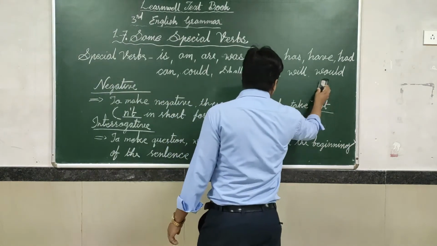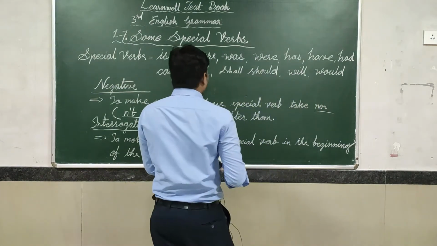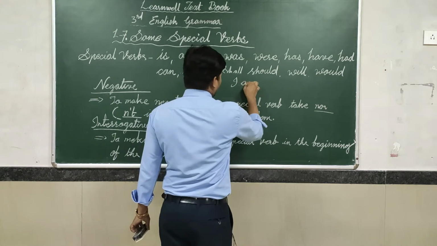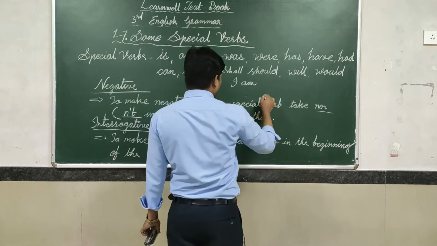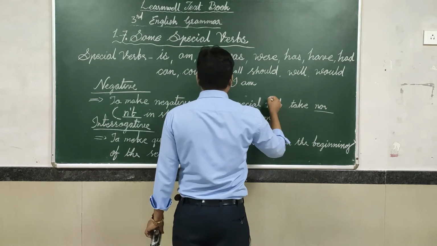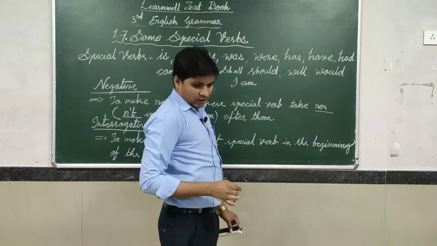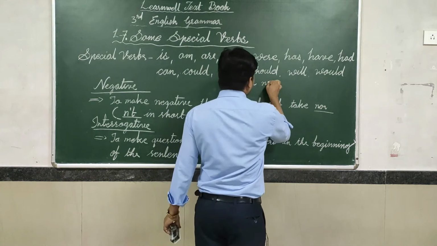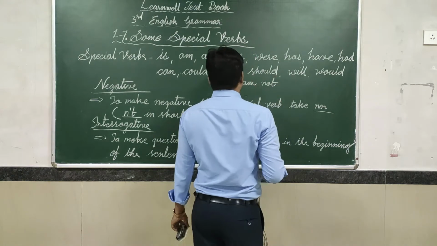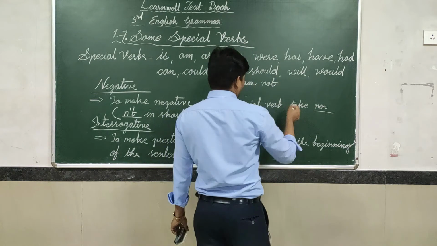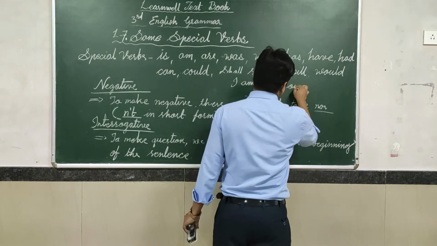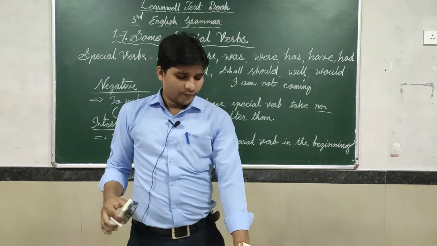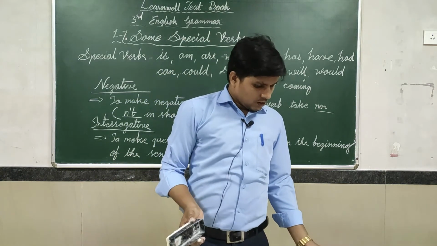For better understanding, I will do another example for you. I am not coming.